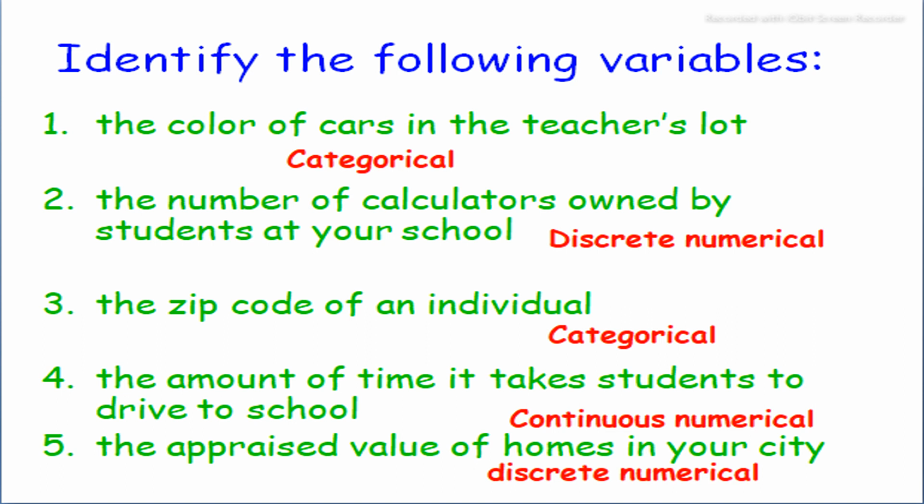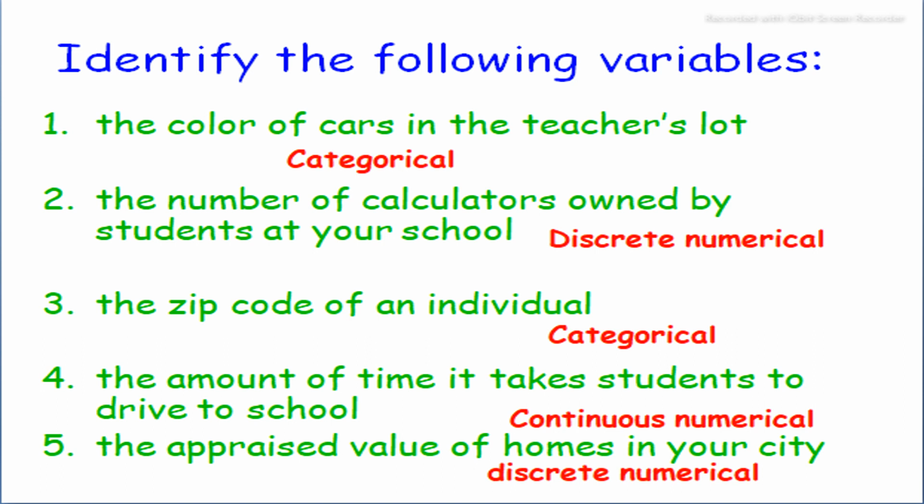Let us identify the following variables as categorical, discrete numerical, or continuous numerical. The color of the cars in the teacher's lot is categorical. The number of calculators owned by students at your school or college is discrete numerical.